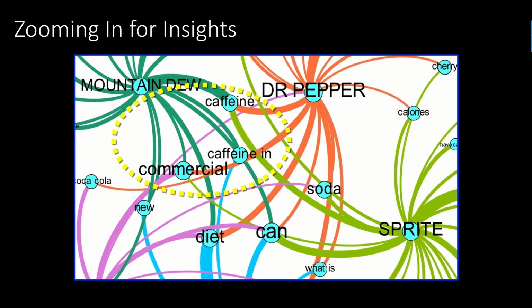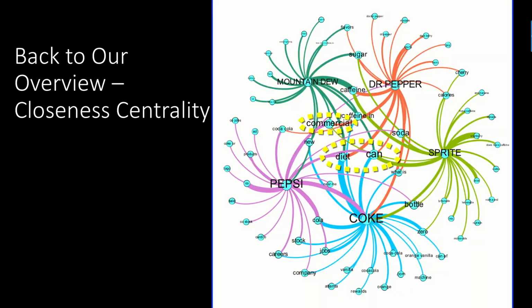Here's another example of looking at Mountain Dew, Dr. Pepper, and Sprite, the other part of our network. So in this example, of course, we can see that commercial is quite important, caffeine and caffeine in. The interesting thing about terms is because of the way that they're exported, different variations of the term are going to be treated as different items or nodes in our network. So in this example, caffeine and caffeine in are both separate associated queries that showed up for the roots, and so they're separated out. We'll talk about that a bit more later, about some opportunities we might be able to do to combine that to be able to find some insights a little bit more easily.